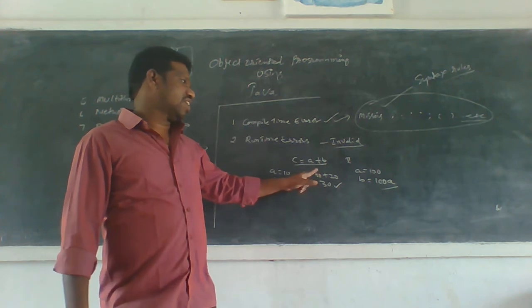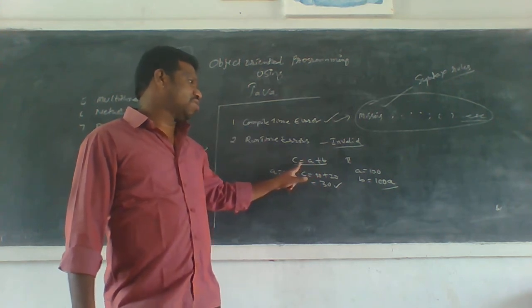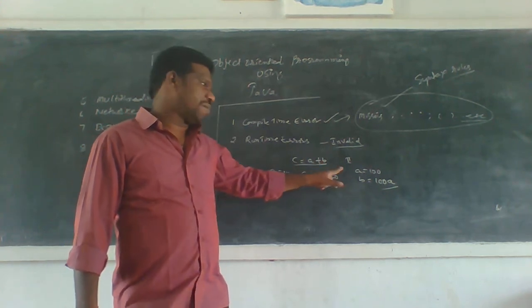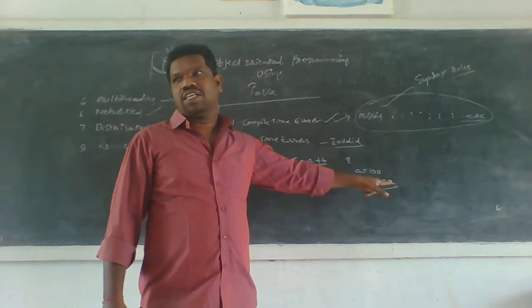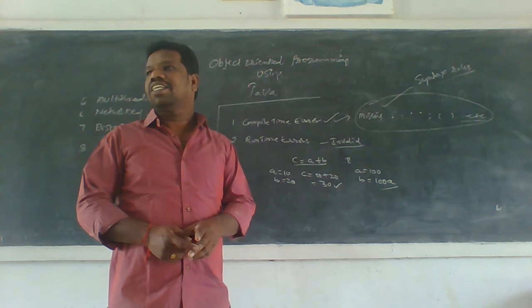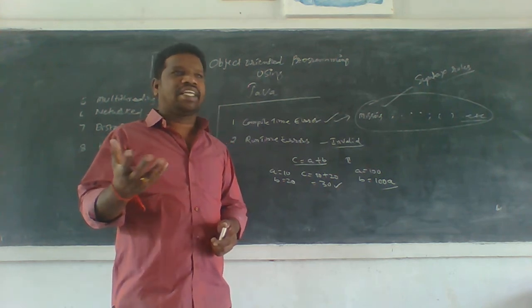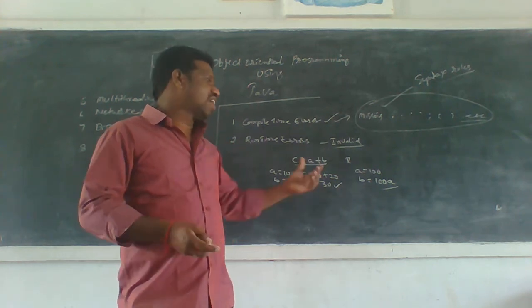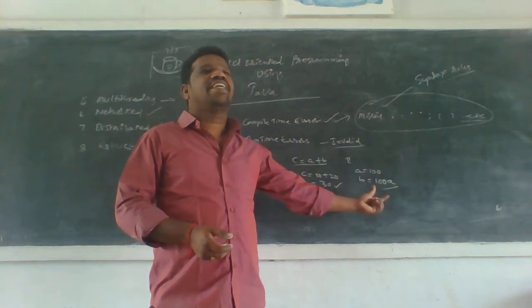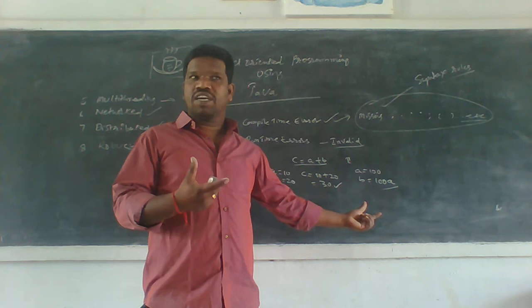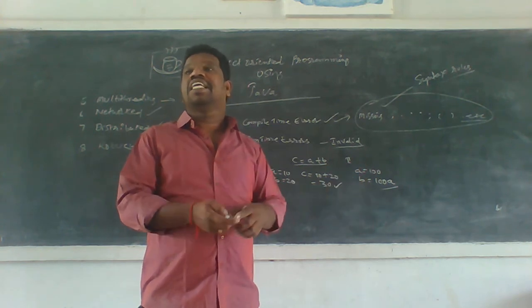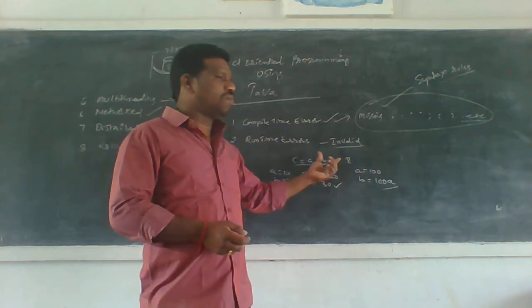The formula is C is equal to A plus B, giving A is equal to 10, B is equal to 100 A. Then what is the result? There is no chance of getting an answer. Why? Because the answer is 100 plus 100 A. Is it the right answer? It is a wrong answer. Why? Because I am giving invalid inputs, that means wrong inputs.